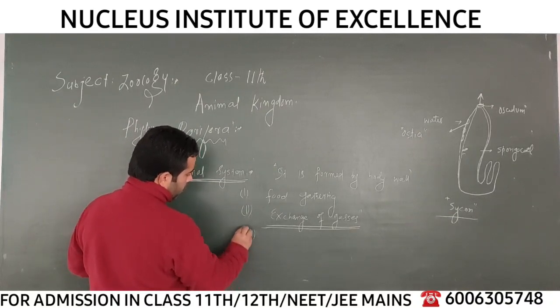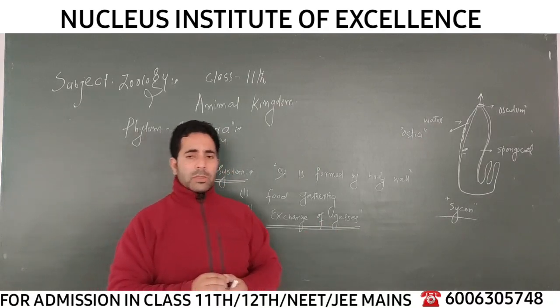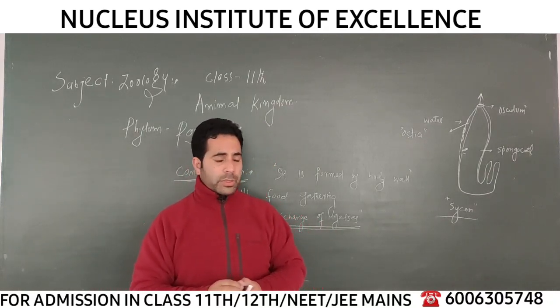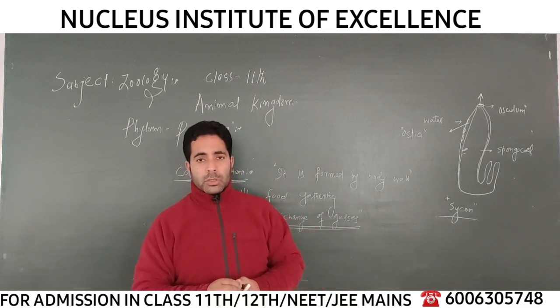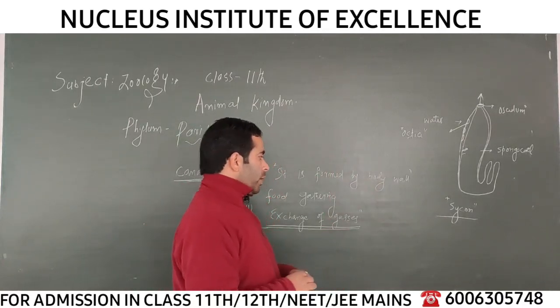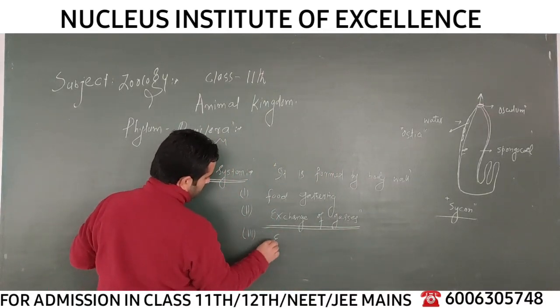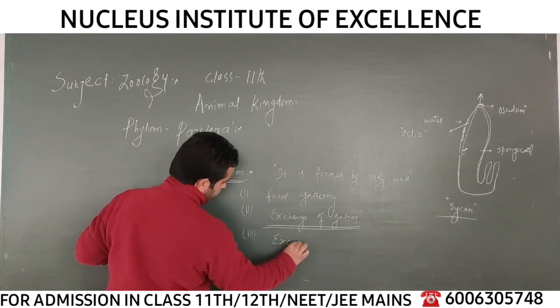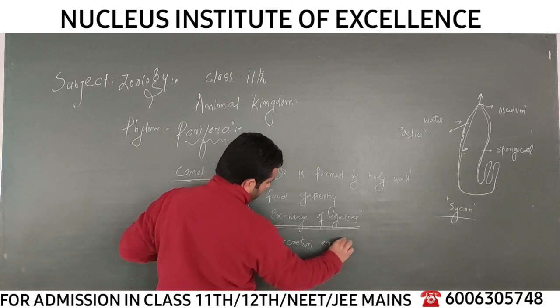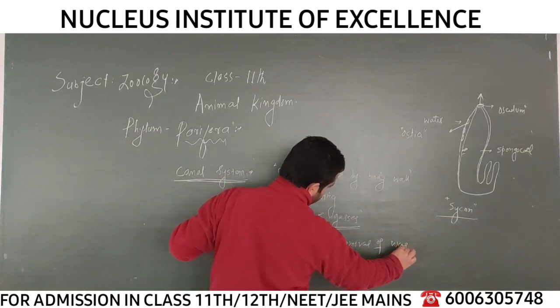The third important function of the canal system is that whenever there is accumulation of various toxic substances and nitrogenous wastes, the excretory products of the body, these substances are also flushed out of the body via the canal system. So this canal system also helps in excretion, or we can say the removal of body wastes, nitrogenous wastes.